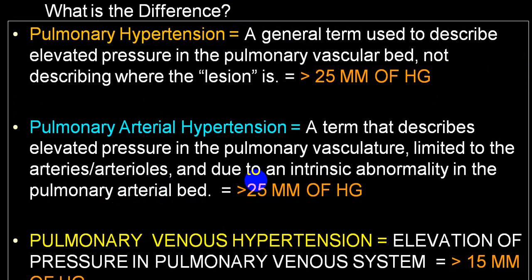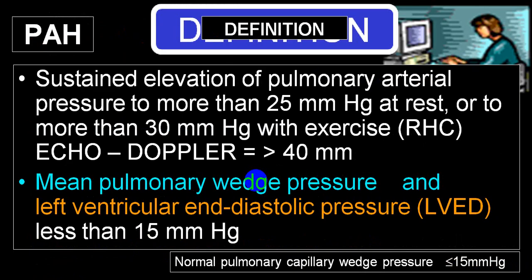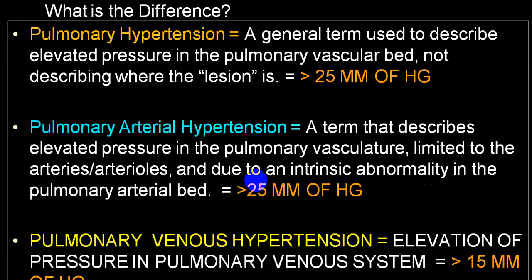If we use the word only pulmonary hypertension, it is a general term meaning elevation of pulmonary vascular bed pressure where the lesion is not clear, whether it is arterial, capillary, or venous. But if that pressure is more than 25 millimeter of mercury, we'll call that pulmonary hypertension. By and large, it is taken for granted to be arterial pressure. So if arterial pressure is elevated, we call it pulmonary arterial hypertension. As mentioned before, if at rest more than 25, during exercise 30, and on echo 40, we'll call that pulmonary arterial hypertension.